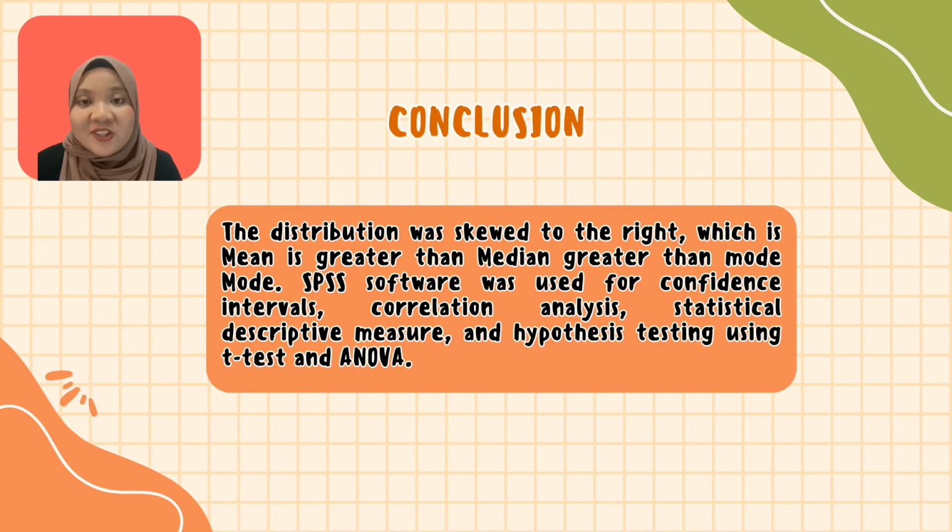In my conclusion, the study used various independent and dependent variables to analyze data. Graphs were created manually using calculation data and compared with the software. The distribution was skewed to the right, with the mean greater than the median, and the median greater than the mode. SPSS software was used for the confidence interval, correlation analysis, statistical discrete measure, and hypothesis testing using t-test and ANOVA.